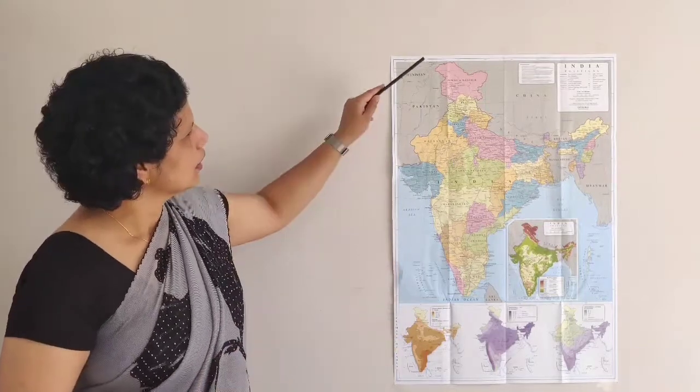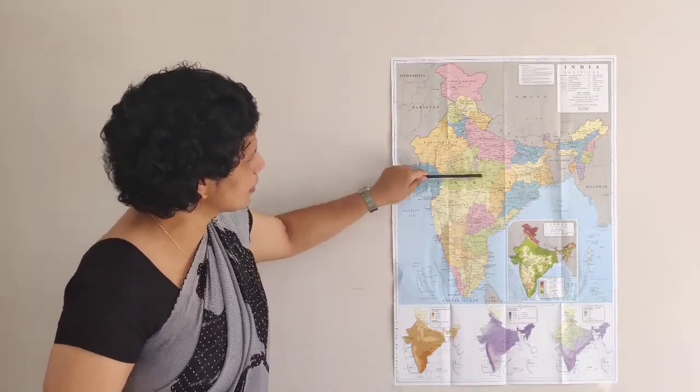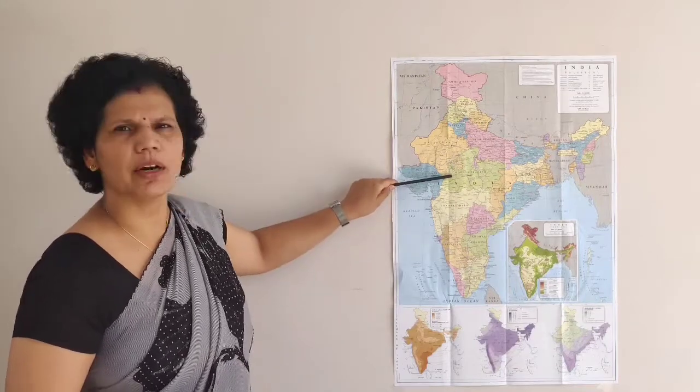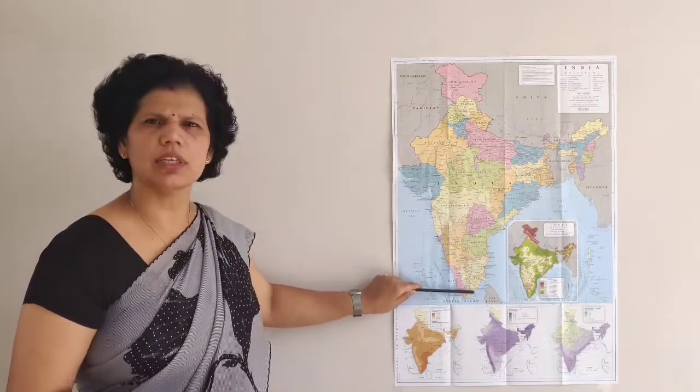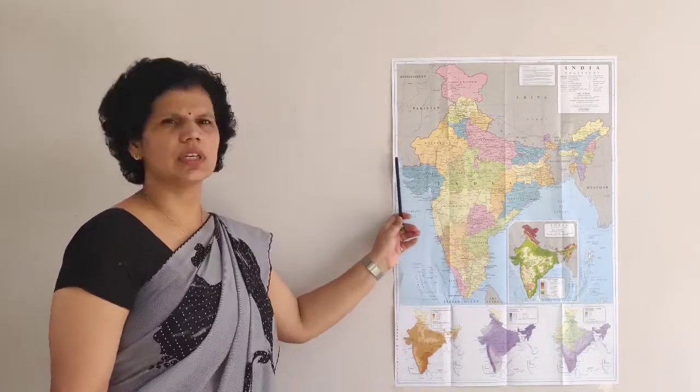So let's start it with the help of a map so that you can easily understand it. If we see the map of India, then so many times we are saying that there are 4 sides of India: north, south, west, east. So what are these sides? This side, if we divide it from here, then we can easily say that it's the north part of India, and this lower portion is known as the south part. And if we divide it from here, then this portion is the west portion and this is the east portion.